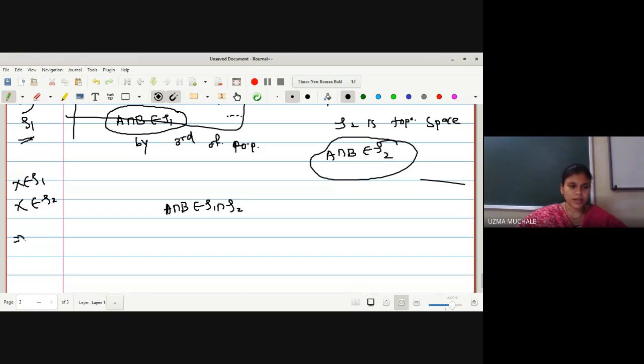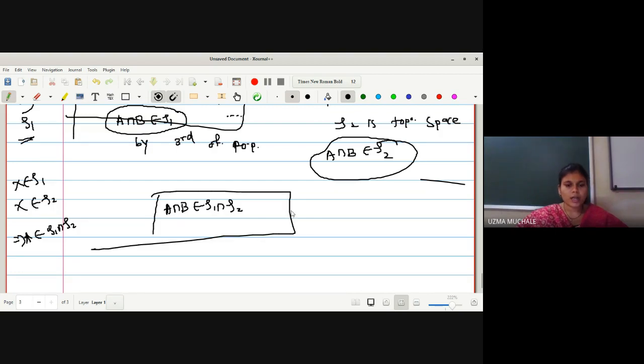So hence we have written x belongs to the intersection of τ1 and τ2. So here also, if one set is a member of τ1 as well as the set is a member of τ2, hence we can write A intersection B is a member of τ1 intersection τ2. So then we can say that it is closed under intersection.